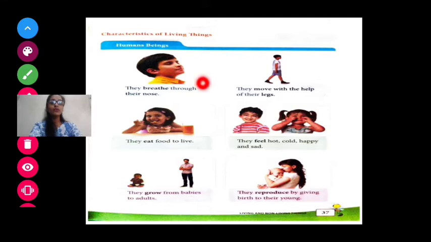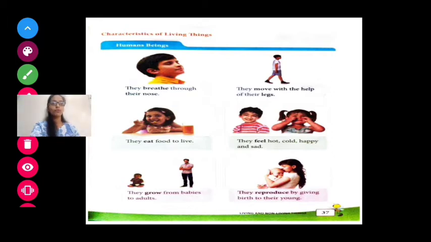As you can see, the first photo is of a boy. Now what is written? They breathe through their nose. Now we breathe through our nose. Yes, we breathe with our nose. Now next is the boy walking. They move with the help of their legs. Now any person who is moving, is moving with the help of their legs. They eat food to live. Now we eat food to live. Yes or no? If we will not eat food, then what will happen? We will not live.